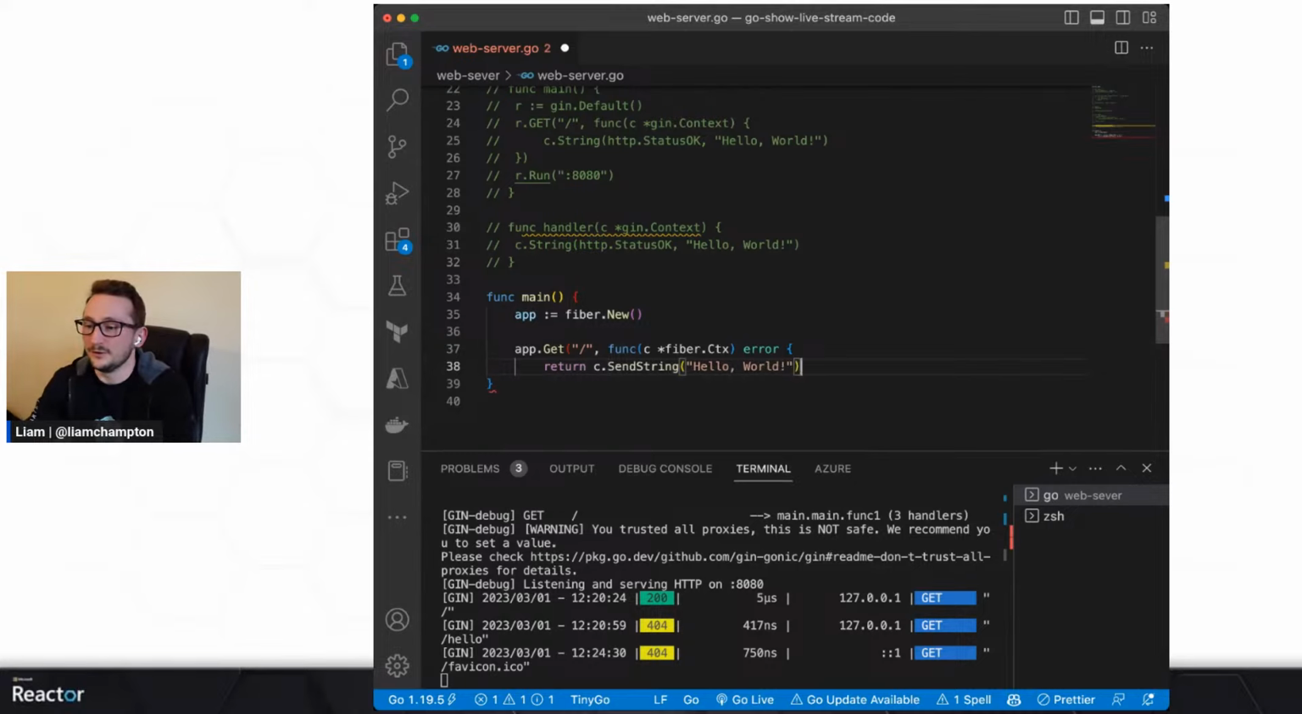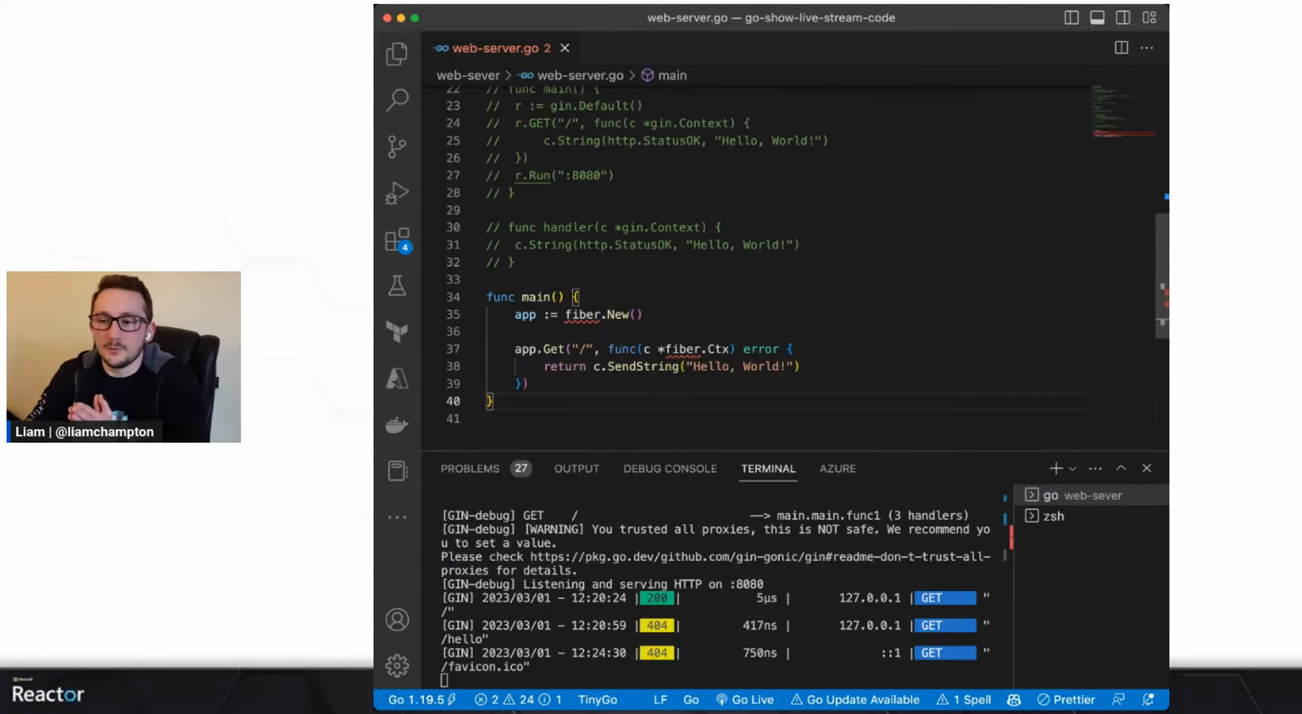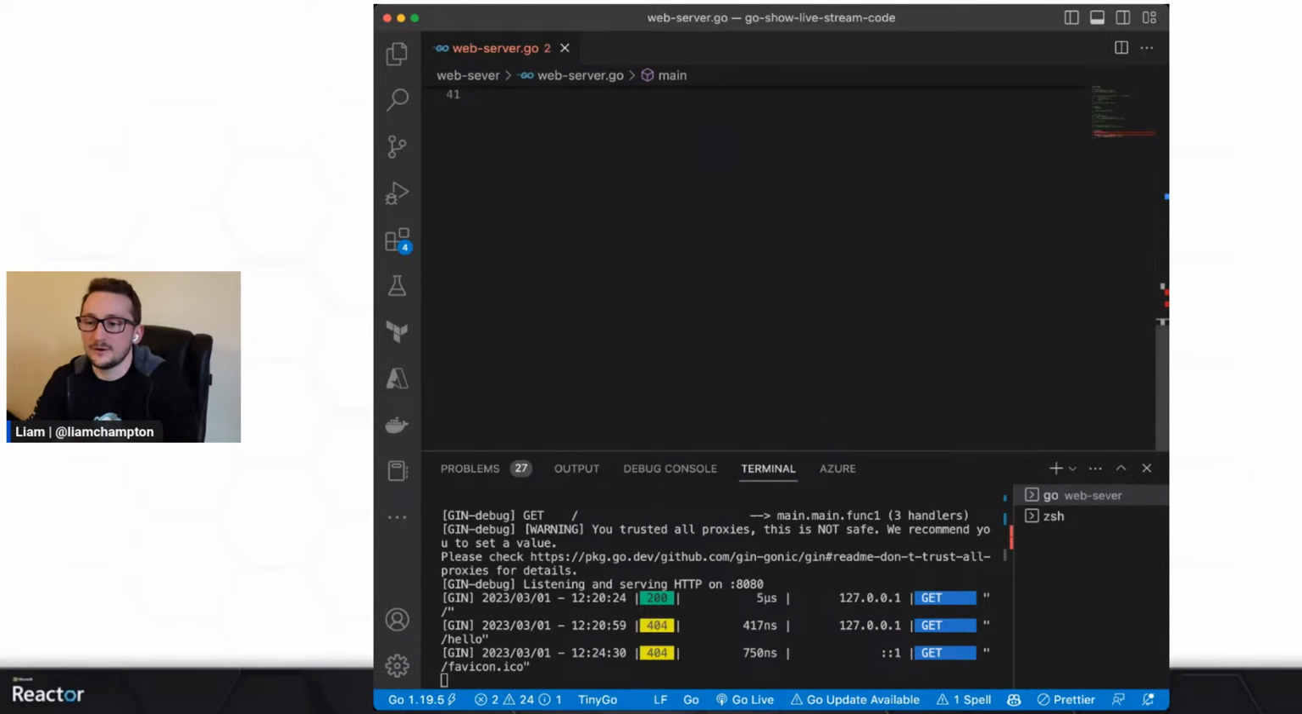c.SendString and hello world. Now, of course, it's probably going to moan because I'm missing something. Let's just redo that one. Like so. It's probably going to moan about that one. There we go. So it's going to moan about not knowing what Fiber is, and that's quite right. I haven't imported it anywhere. So what I can do is create some imports.